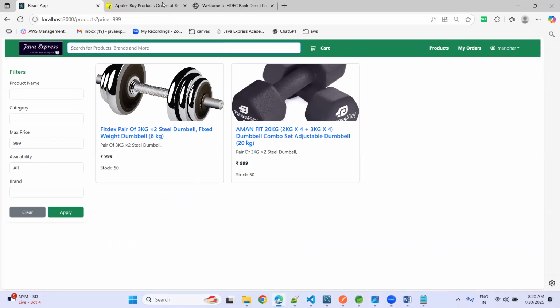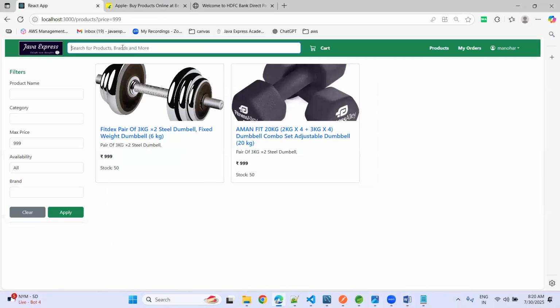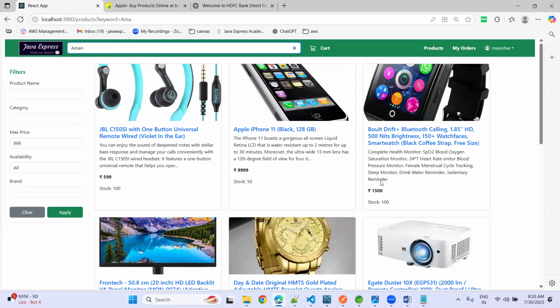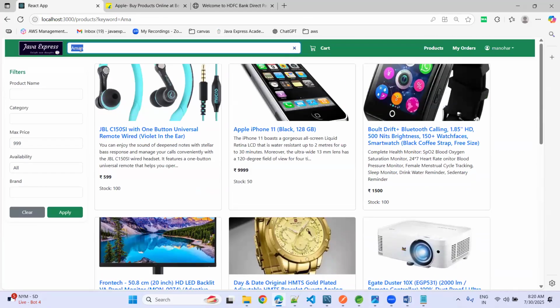I don't even need to provide it here. There is a search option where you need to press enter, but here I made it automatic. When you stop typing, it will search automatically for whatever matches this key. This key can match on the title level, description level, category level, anywhere it can match. So this is a kind of search operation we can perform here as well.